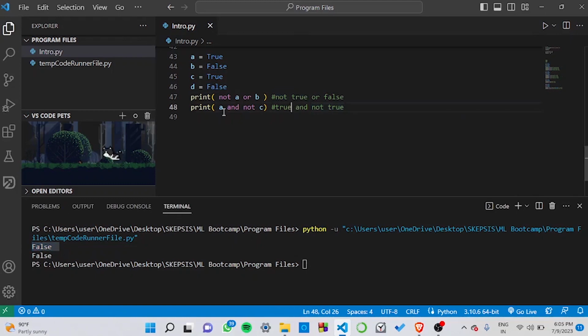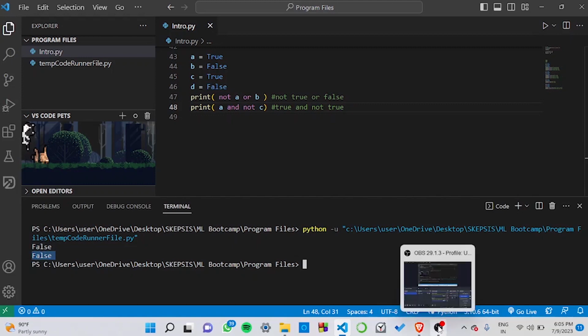And in case of the second expression, we have the a and not c operation here. So not true will be false, and true and false will return us a false as output.